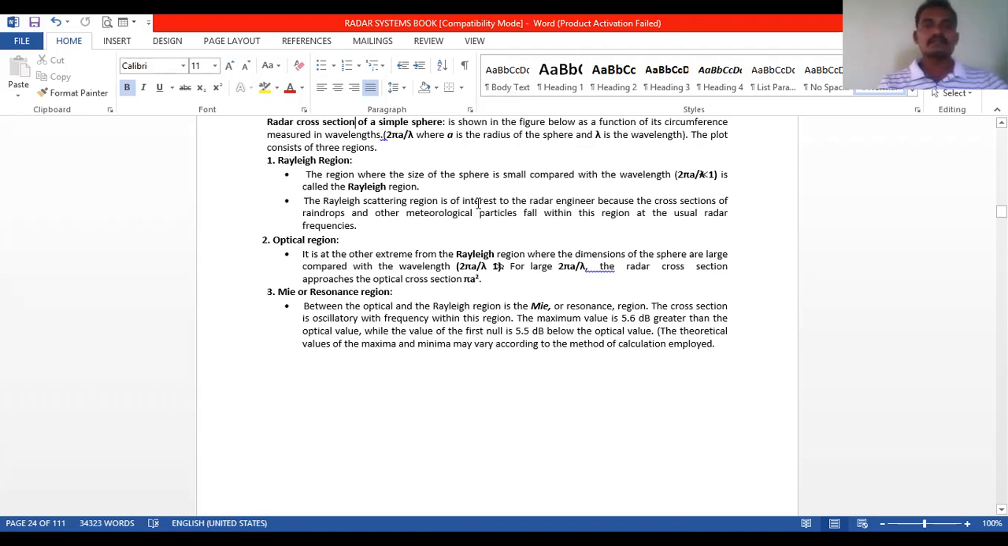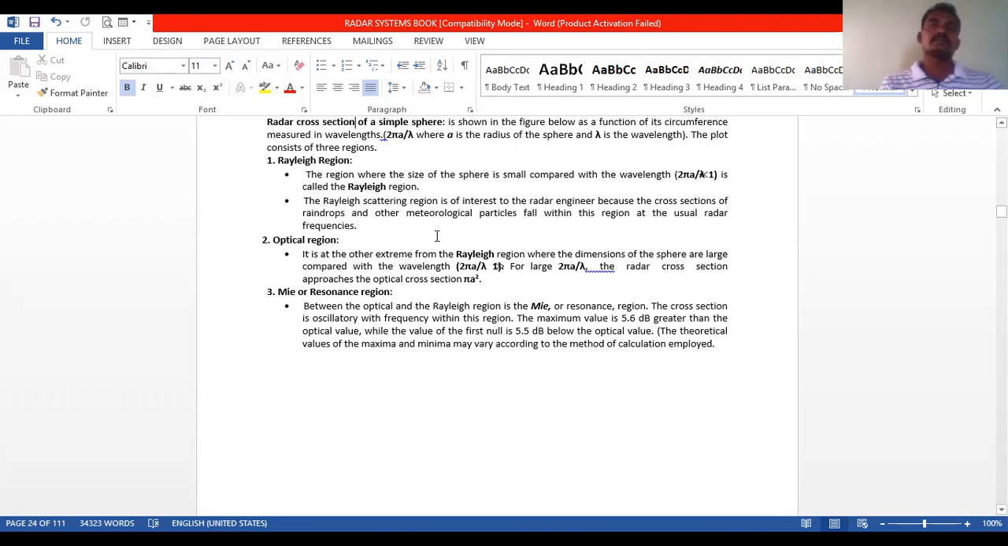The region where the size of the sphere is small compared with the wavelength, that is 2 pi a by lambda is less than 1, is called the Rayleigh region. The Rayleigh scattering region is of interest to the radar engineer because the cross sections of raindrops and other meteorological particles fall within this region at the usual radar frequencies.